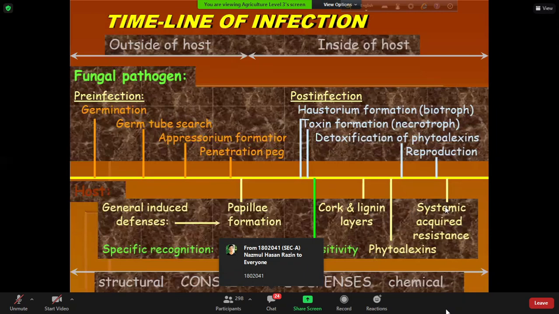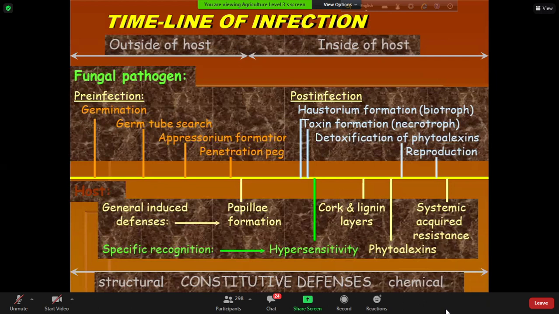And the plant also produces some chemicals. Their signal systems become activated, such as the jasmonic acid signaling pathway and the salicylic acid signaling pathway. Those pathways will be activated. For example, although the pathogen comes in contact with the leaf on the surface of the plant, all other plant parts will be alert that they have been infected. As a result, they will produce some chemicals. These chemicals inhibit the growth, development and reproduction of the pathogen. And sometimes those chemicals kill the pathogens.